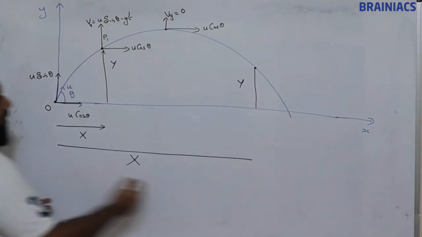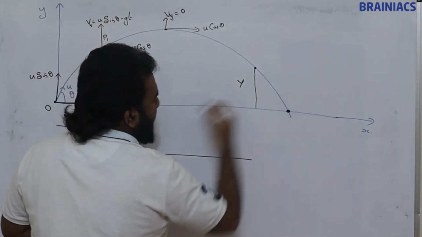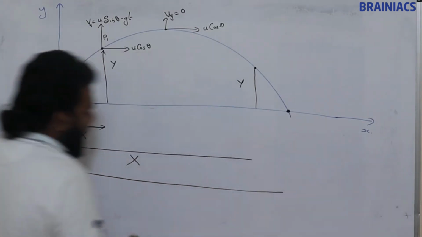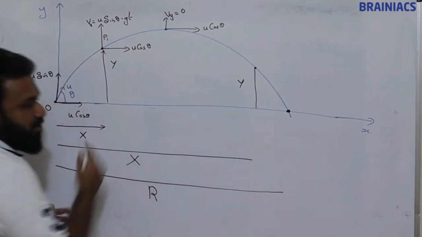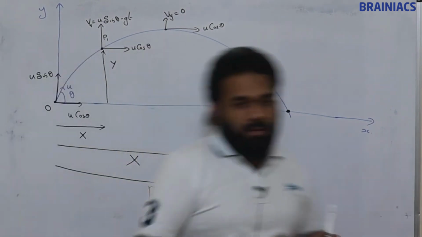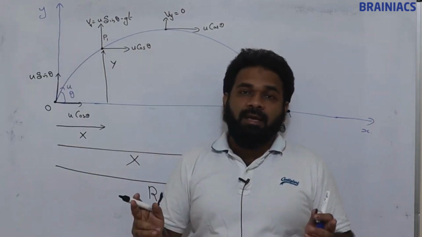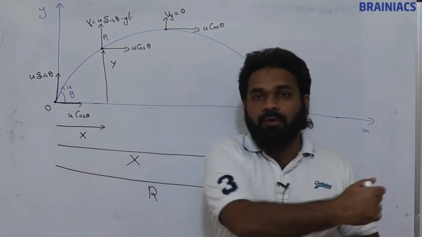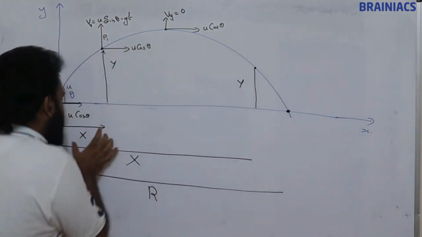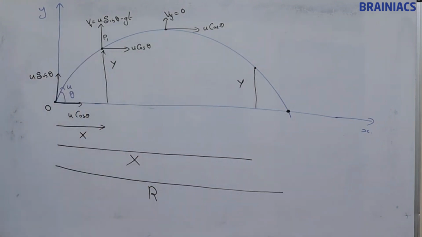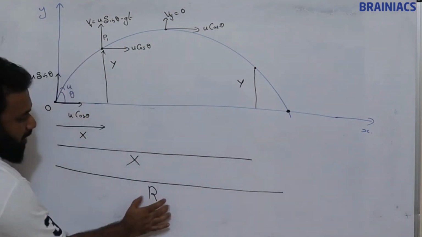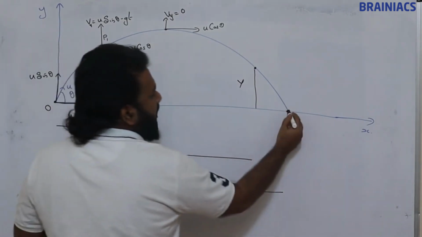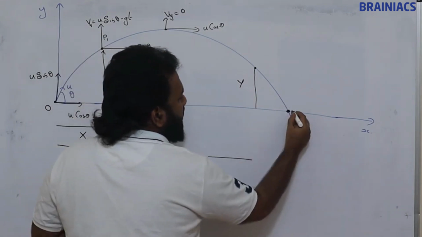Correct. Now suppose this is the last point in the projectile motion. The horizontal displacement here is what is called range. Range is the complete horizontal displacement in the projectile. This is just a horizontal displacement, this is also just a horizontal displacement, but the complete horizontal displacement is called range. What is the vertical displacement at this point?